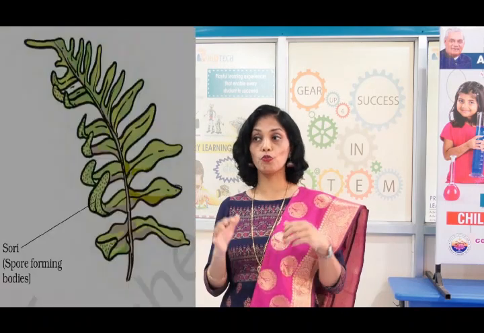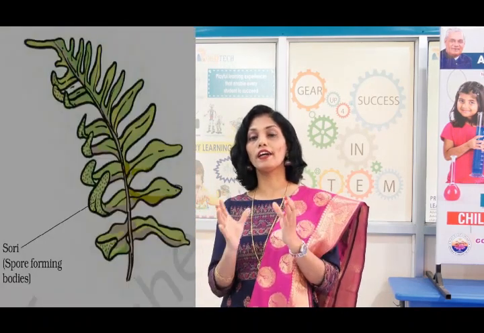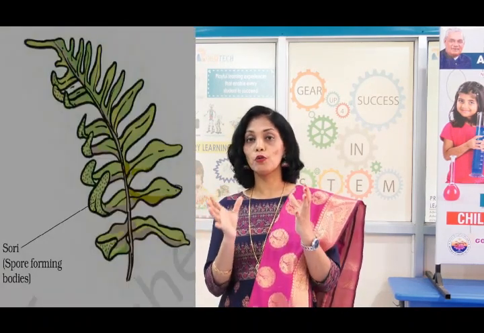Spores are small, microscopic, unicellular reproductive bodies which are protected by a hard covering to protect them from unfavorable conditions like high temperature and low humidity. So when the conditions are favorable, this hard protective cover bursts and the spores are exposed, and new plants are produced from these spores.